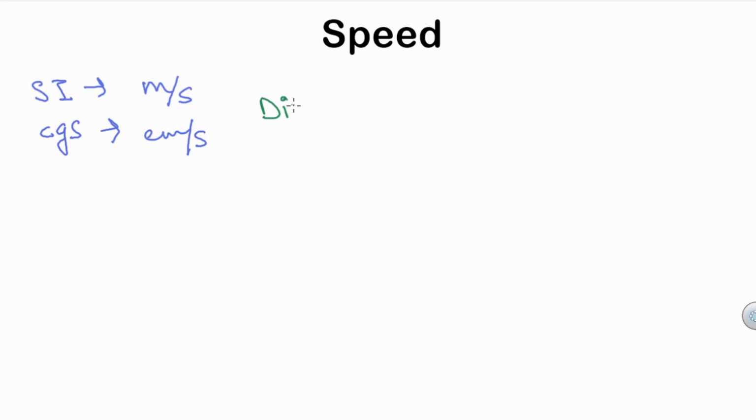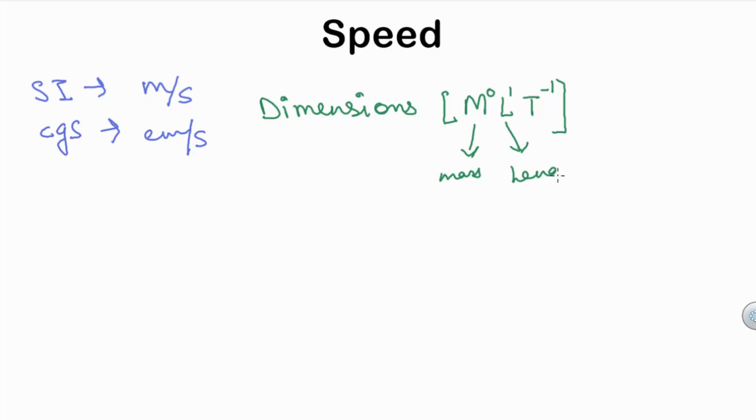Also the dimensions of speed are M to the power 0, L to the power 1 and T to the power minus 1, where M is the dimension of mass, L is the dimension of length, and T is the dimension of time.